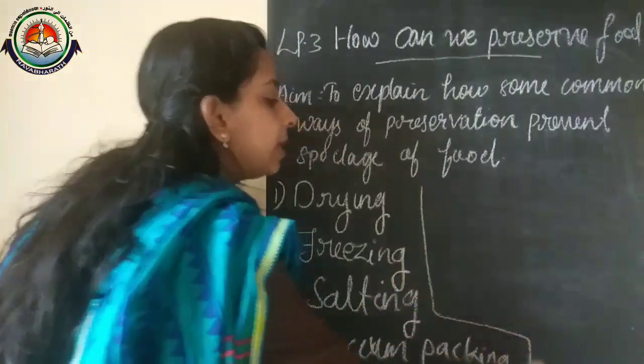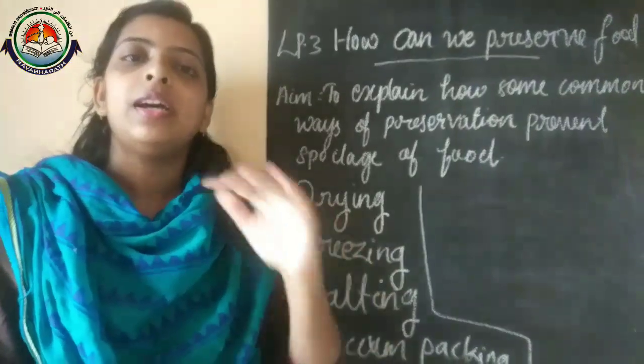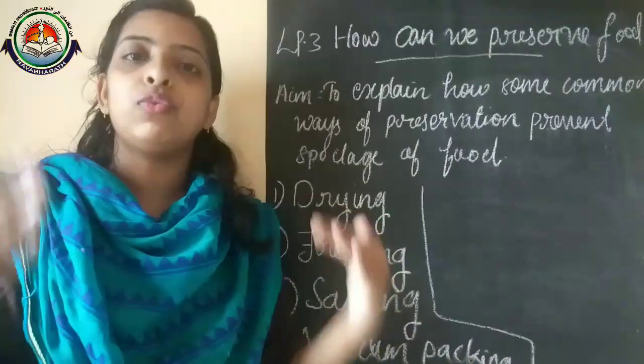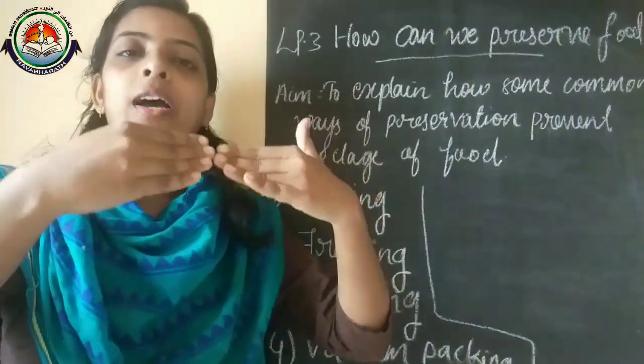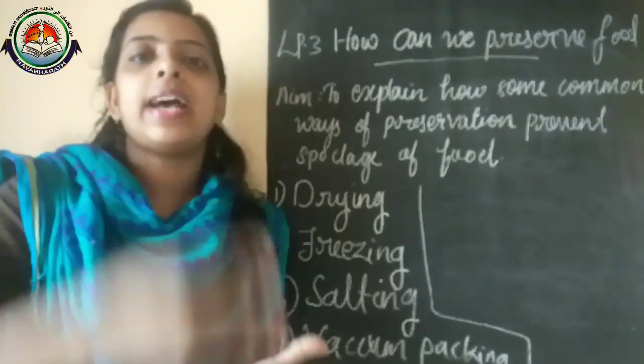Vacuum packing means that, in the absence of air, we have to use some kind of plastic. We are placing the food items in plastic covers, so that the air is sucked out. In this picture you can see the vacuum packing machines and some food items and how they are packed.